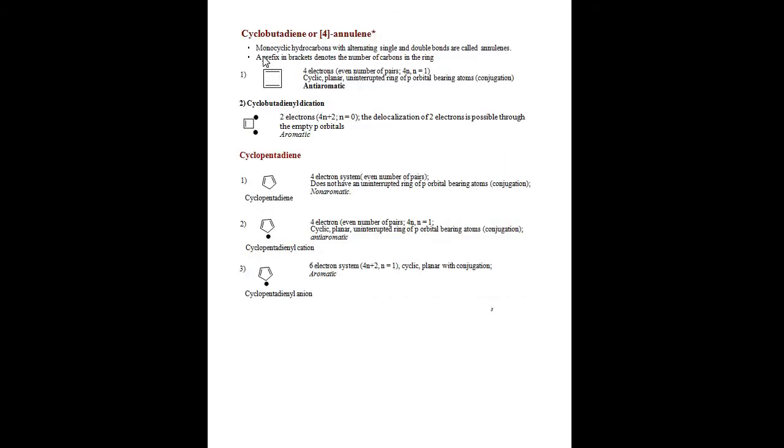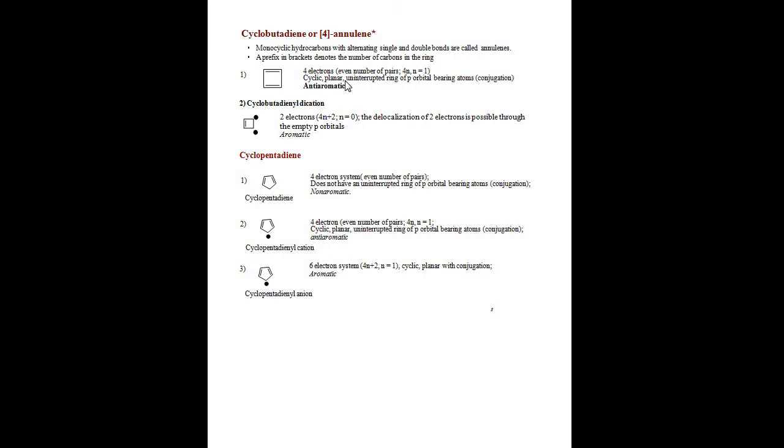Next one, cyclobutadiene or 4-annulene. Cyclobutadiene is cyclic and planar. It obeys the 4n pi electron rule. This is 4 pi electrons, so n equals 1.